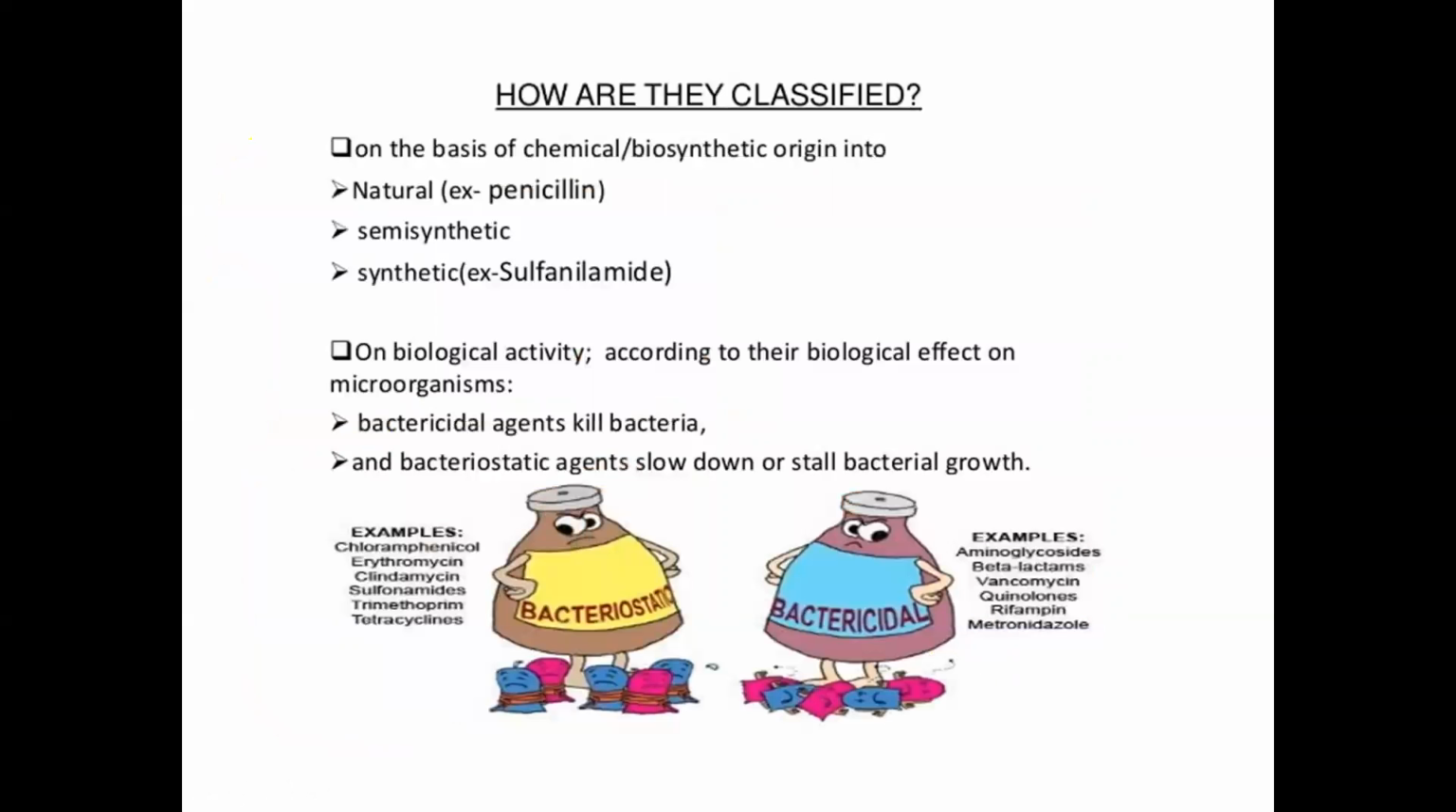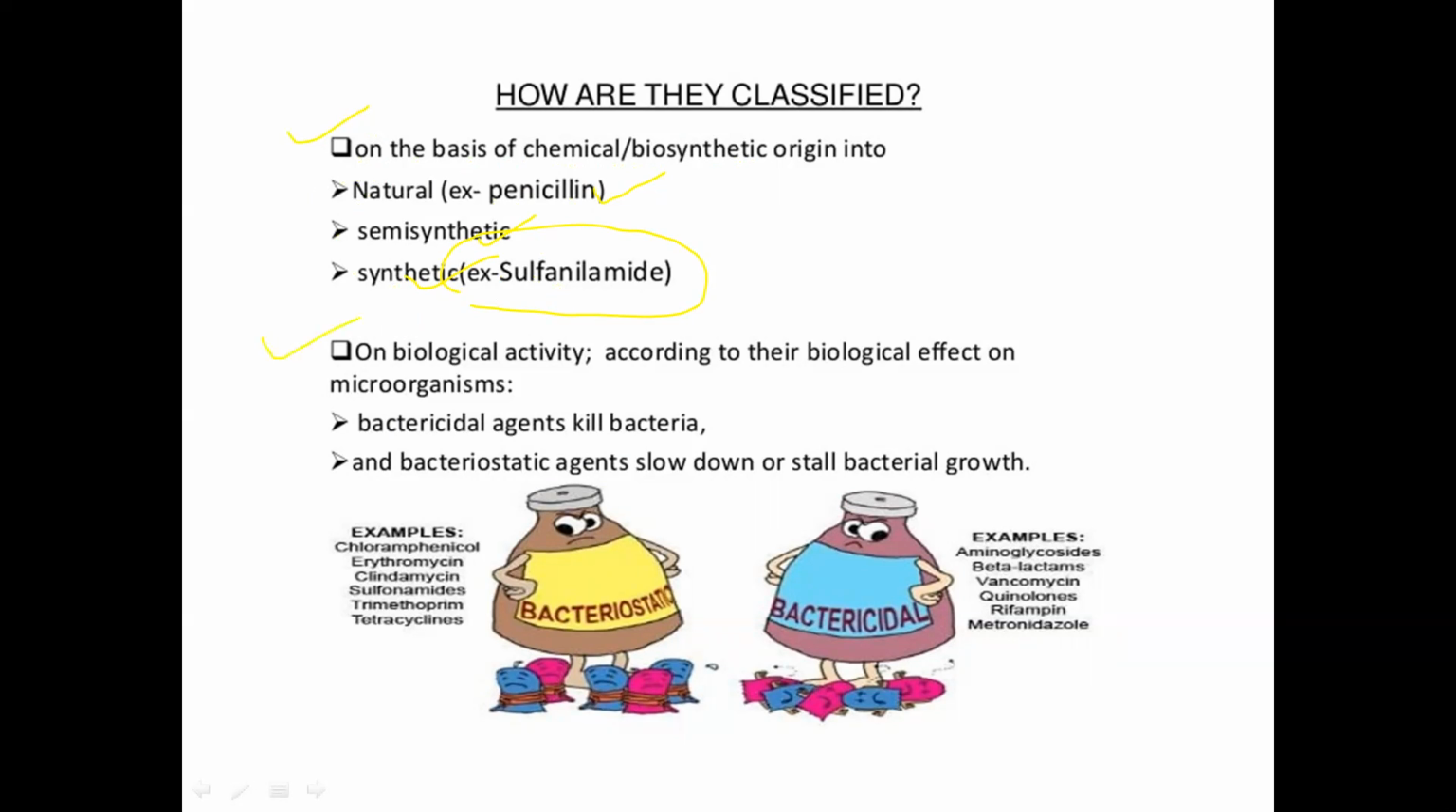Next, how are they classified? What is the basis for classification of these drugs? On the basis of chemical or biosynthetic origin, they are either natural, for example penicillin, or semi-synthetic, or synthetic. The best example of synthetic is sulfonamide. This is the first basis of classification.